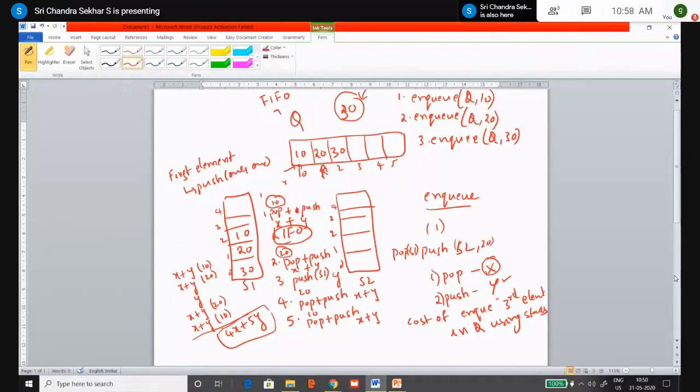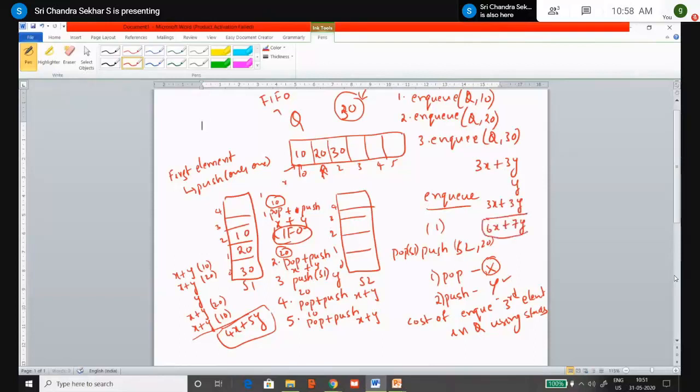You have to pop these three elements, which is nothing but 3X plus 3Y. You have to pop three elements and push them into stack 2. And then we have one more thing, that is Y, push the new element, that is 40, at the bottom. And then again you have to pop stack 2. How many elements? You have to pop 3 elements. Therefore, it is 3x, plus again you have to push back into stack 1, that is 3y. That is 6x plus 7y.